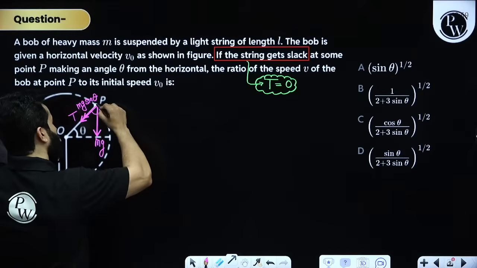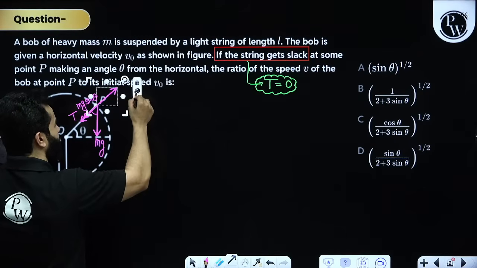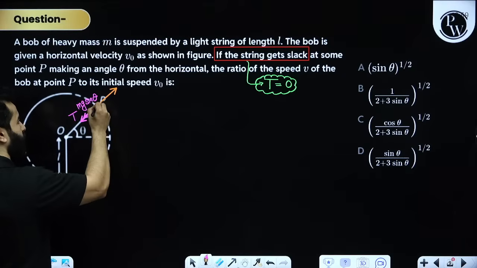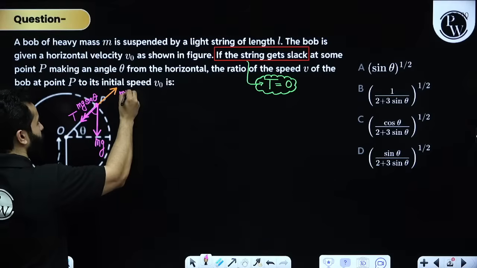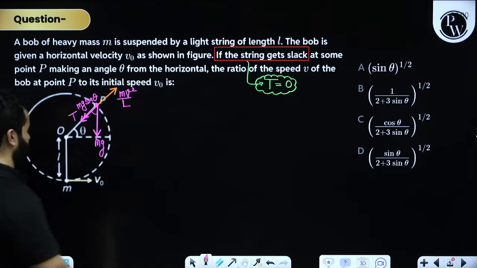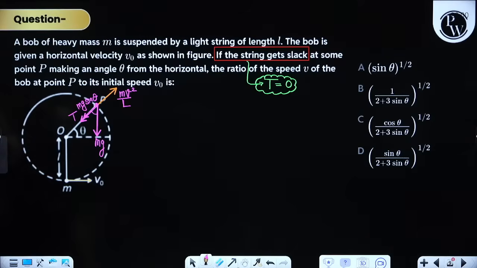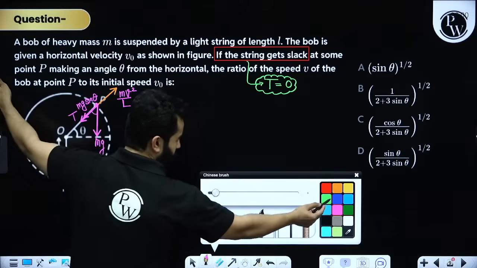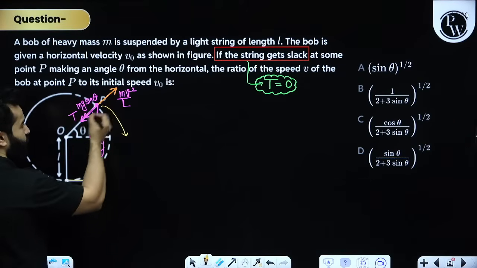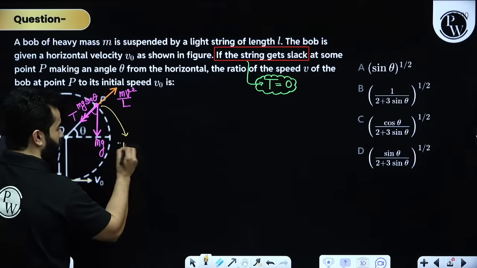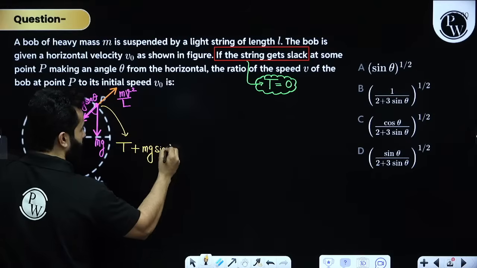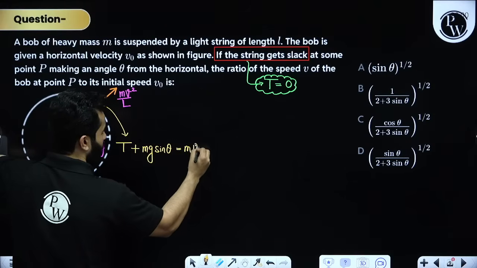And then you have got a force acting away from the center, which is centrifugal force, because we are drawing this free body diagram with respect to the body. So this is mv square divided by r. And instead of r, let's write it as L, that is length of the string, mv square by L. Now if you ask me to write down the equation at this point, we are going to write it as tension plus mg sine theta is equals to mv square by L.